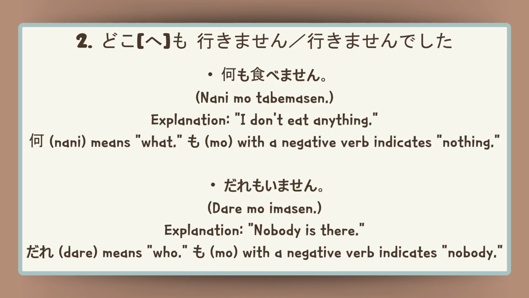For example, Nani mo tabemasen. I don't eat anything. Nani means what. Mo with a negative verb indicates nothing. Dare mo imasen. Nobody is there. Dare means who. Mo with a negative verb indicates nobody.